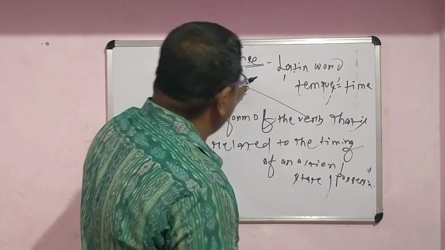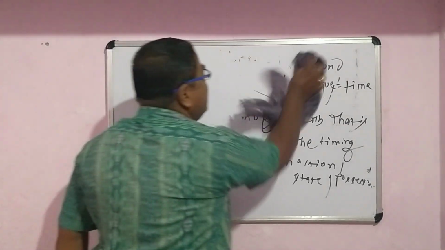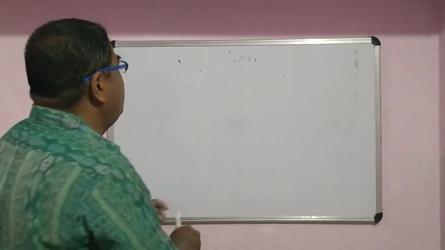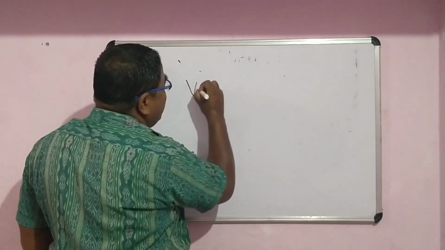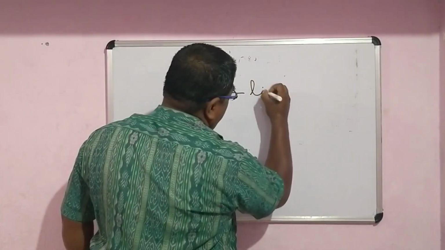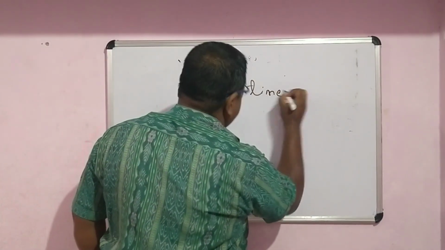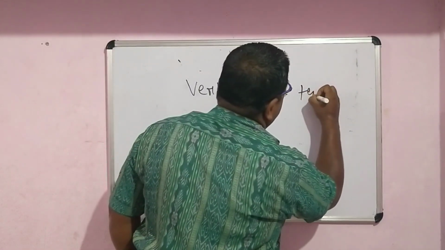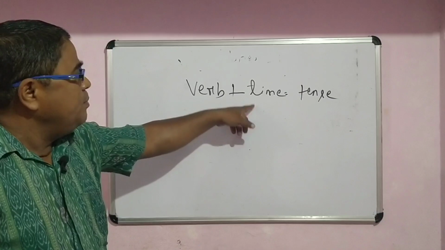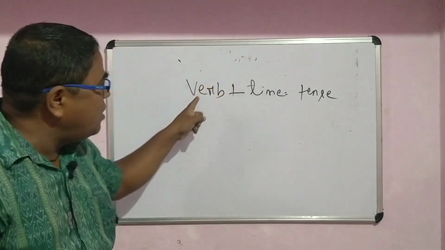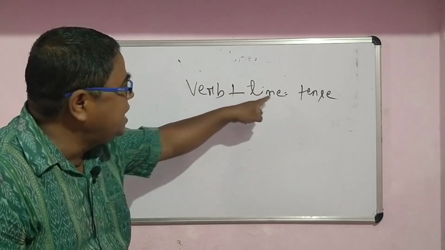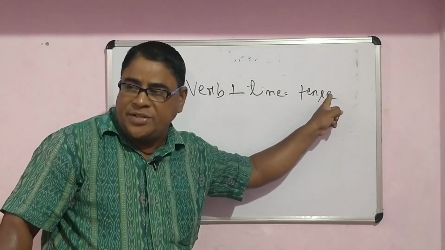So in short, suppose you want to know about your tense. How can you know? Remember that since tense comes from the verb and since tense is related to time, in short please remember, your verb plus time is equal to tense. Verb plus time, because a tense comes from the verb. Tense is always related to time. So when a verb is related to time, you get your tense.